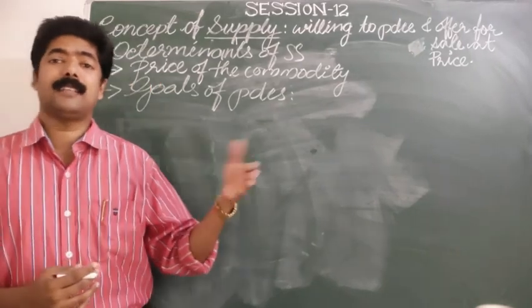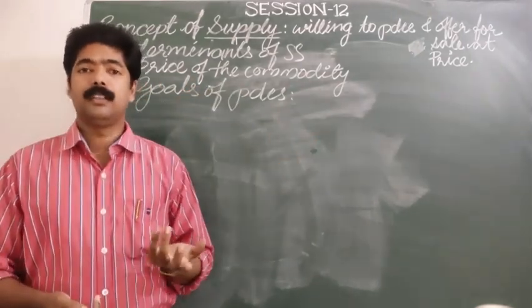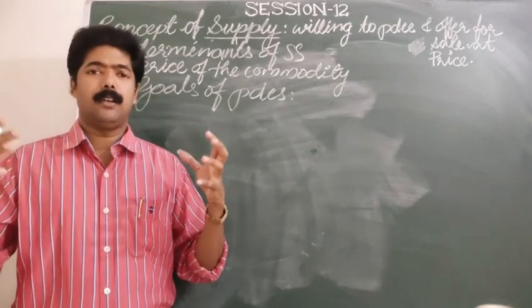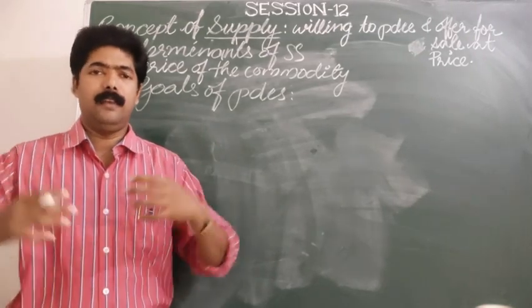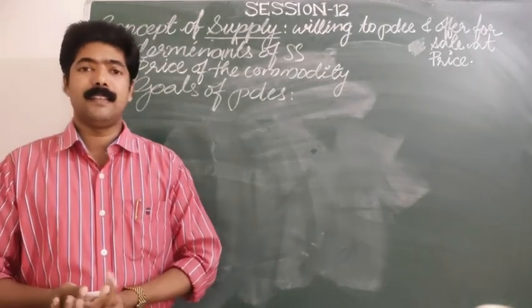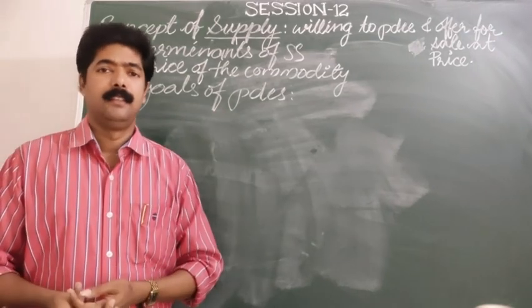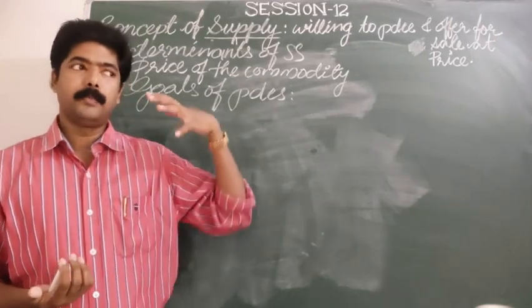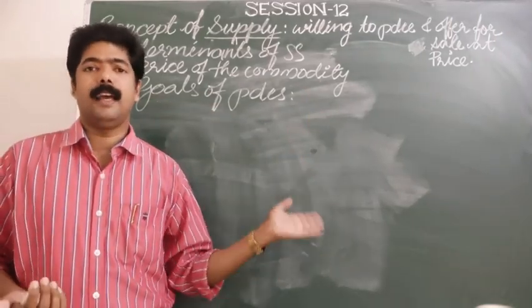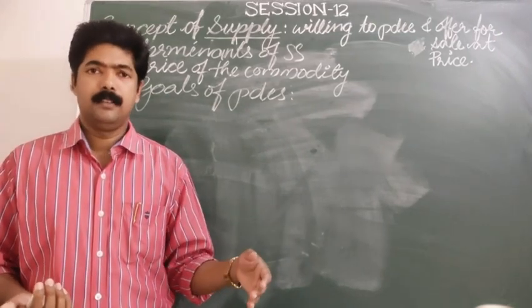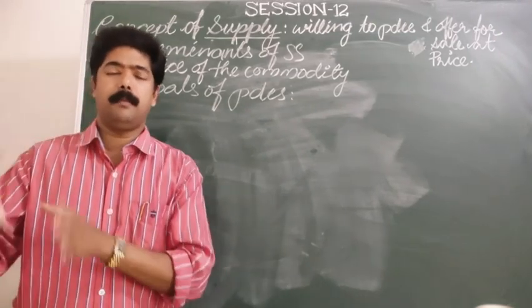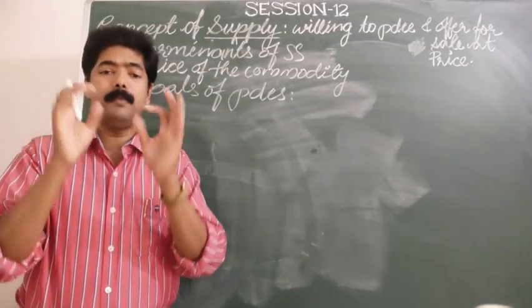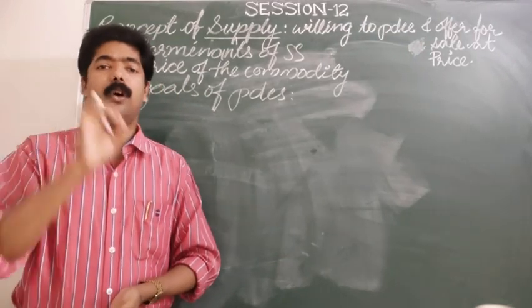But there is a negative side, because as I told you, our market is a monopolistic competitive market, where there are a large number of producers, sellers and buyers. So there is free entry and free exit. By observing those situations, someone can enter the market and produce the same type of commodity, which may reduce the profit level. But profit maximization is considered the main goal of the producer.